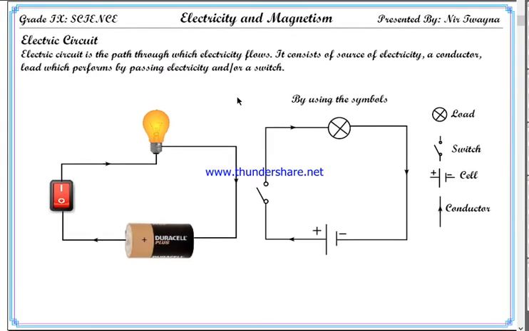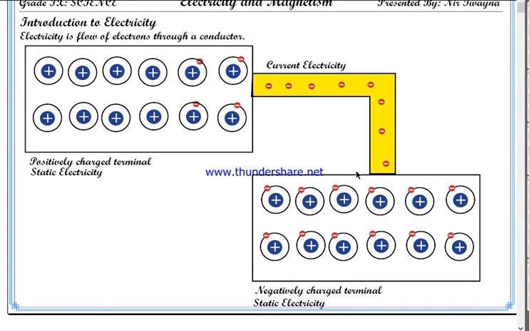As I have already told you, electricity is actually the flow of electrons, isn't it? So the path through which electrons flow, the path through which electricity flows, that path is called an electric circuit. And for an electric circuit to be complete, there must be a source of electrons, or you can say a reservoir of electrons. Reservoir means accumulation, isn't it?